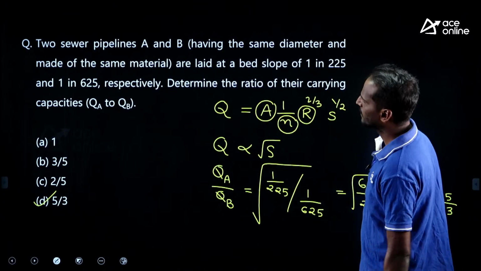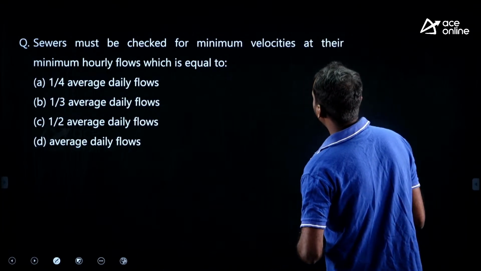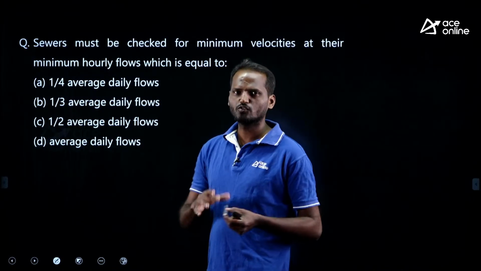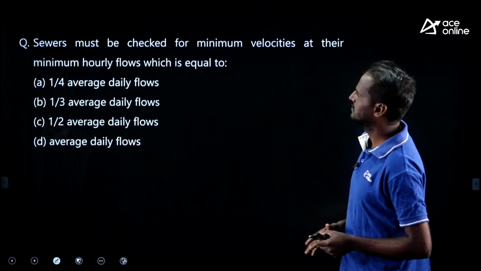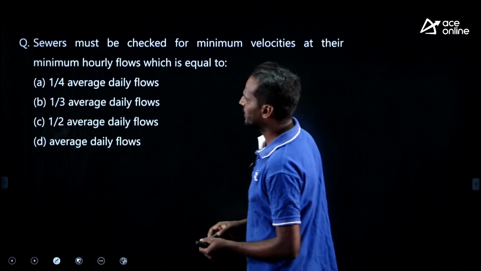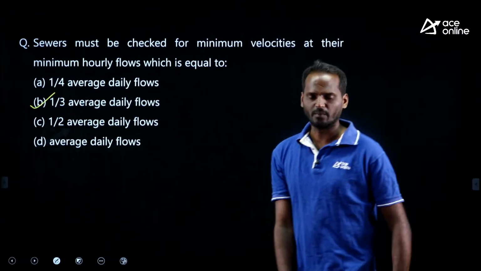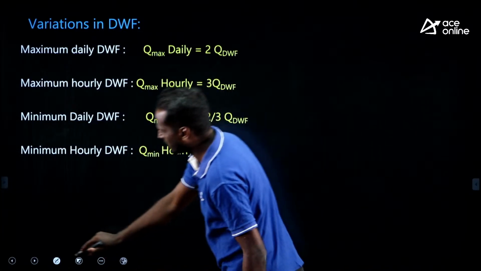Are you getting it? Next, sewers must be checked for minimum velocities at their minimum hourly flows, which is equal to what? We need to check our sewer lines for minimum velocities. What is the minimum hourly flow, my dear? One third of average daily flow. You need to recall the variation in dry weather flow.